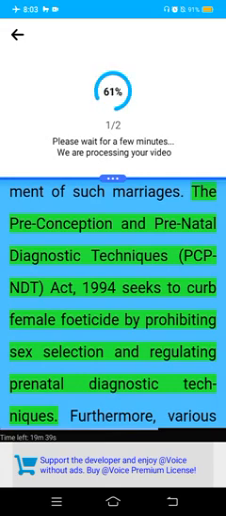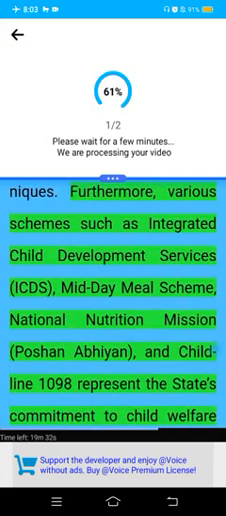regulating prenatal diagnostic techniques. Furthermore, various schemes such as Integrated Child Development Services (ICDS), Midday Meal Scheme, National Nutrition Mission Poshan Abhiyan, and Childline 1098 represent the state's commitment to child welfare and protection.